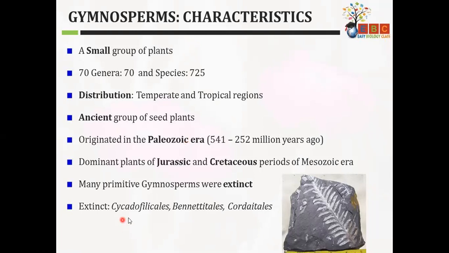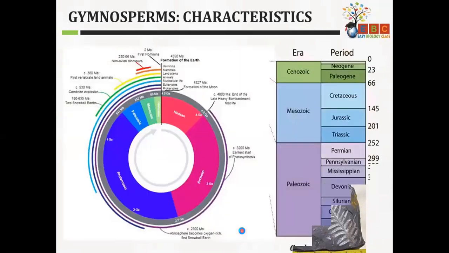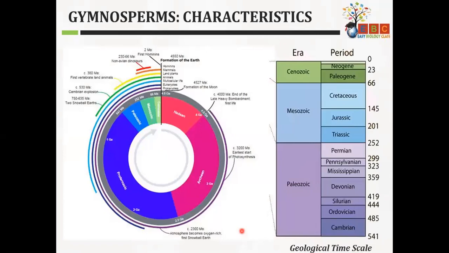For example, here you can see Cycadofilicales, Bennettitales and Cordaitales, all of these come under the extinct gymnosperms. So you can see the fossil of gymnosperm. This is the geological time scale. You can see that in the Paleozoic era, the number of species was maximum.